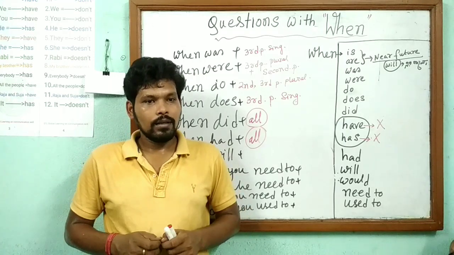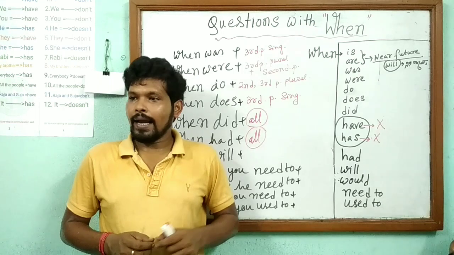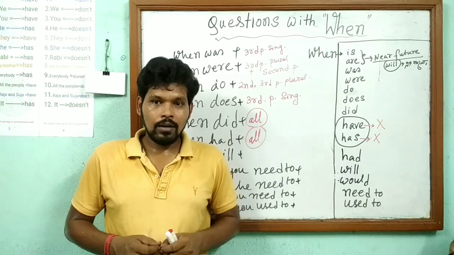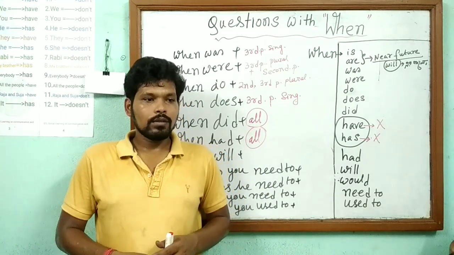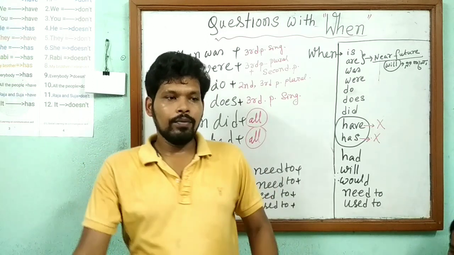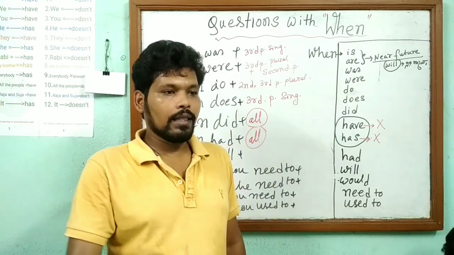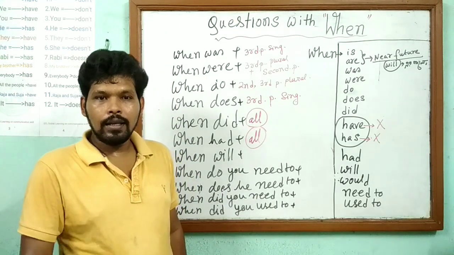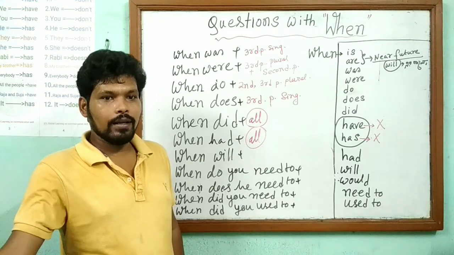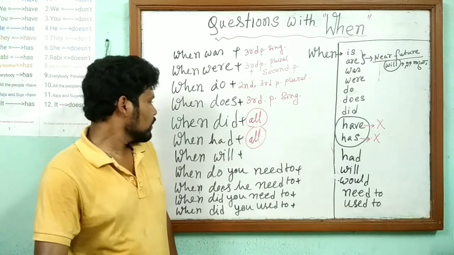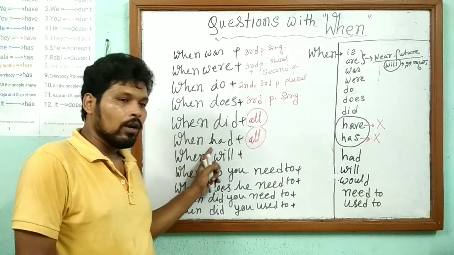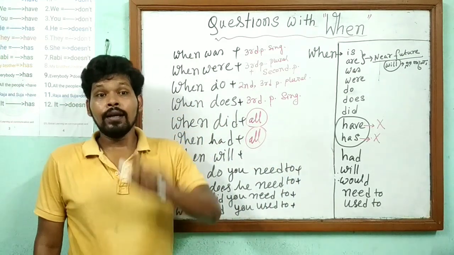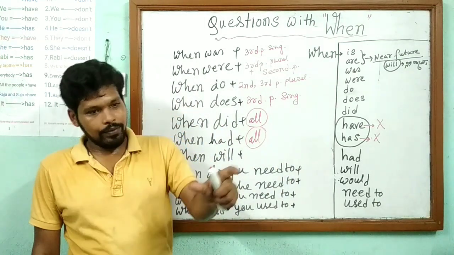When had Riju cried? Riju had cried in the morning. When had Ritika done all the sums? Ritika had done all the sums in the evening. Okay? Now we can say after had all types of subjects can be used, and after had V3 is needed. Answer also will be had V3.